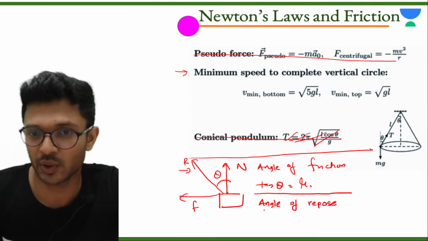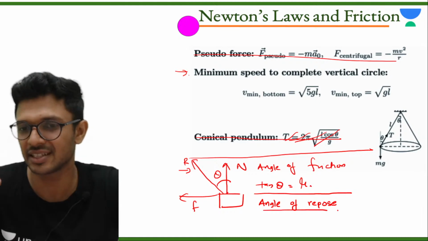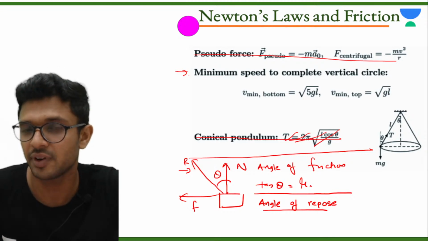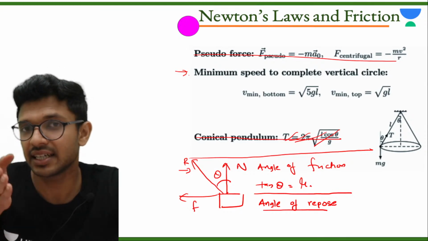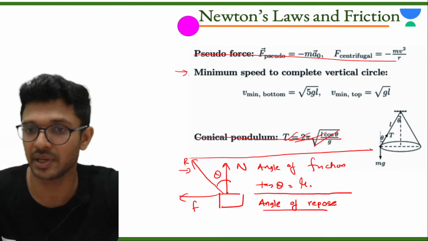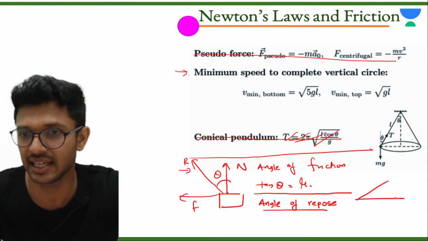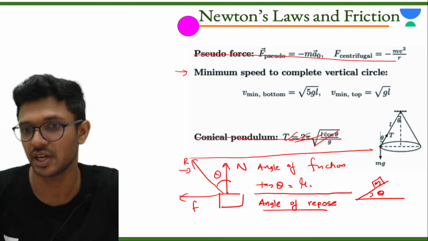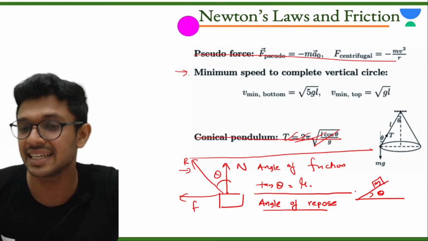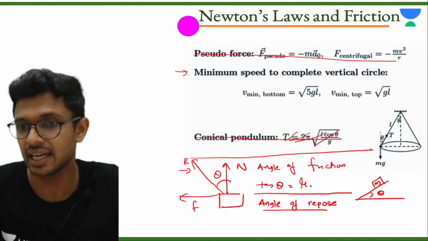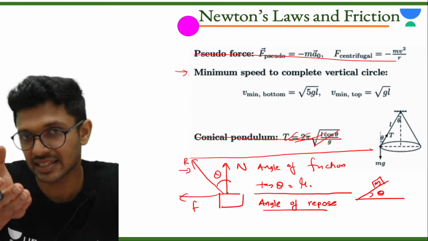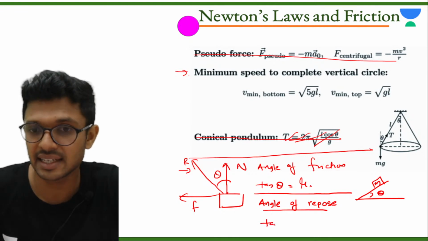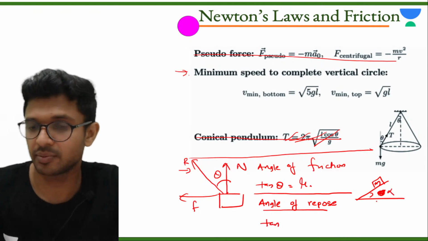Okay, then one more thing we have, that is angle of repose. So I don't have space to write, so please note it down in your short notebook in your own words. Angle of repose is defined as the angle of inclination just before the body starts sliding down. Let's say we have an inclined surface like this. We have a body of mass m resting on it. If you keep on increasing the inclination of that inclined plane, at a particular point the body just starts sliding down. That angle is called the angle of repose. Let's mark it as alpha.